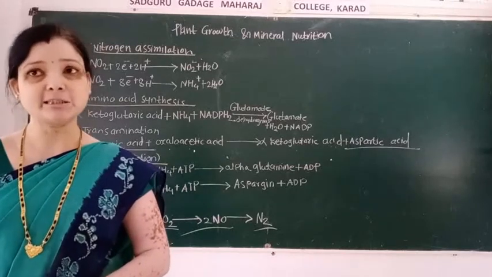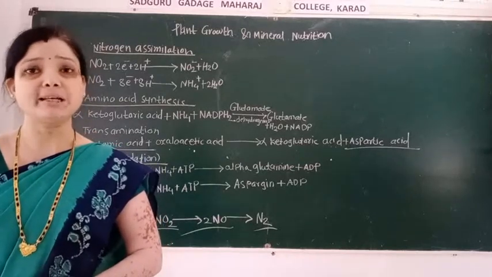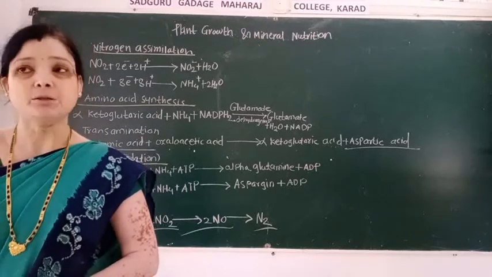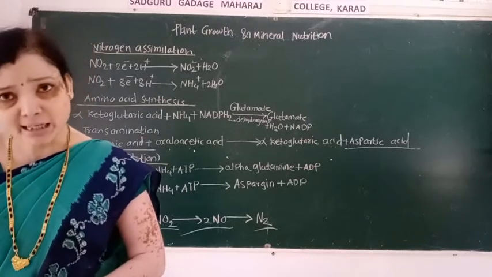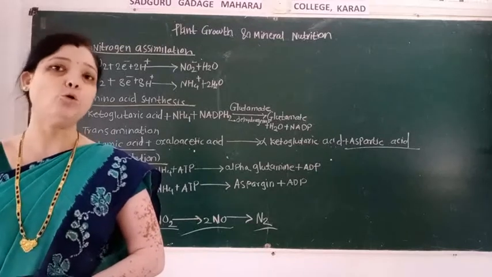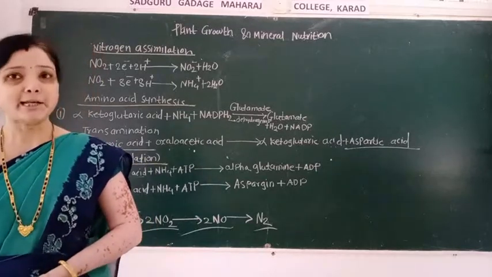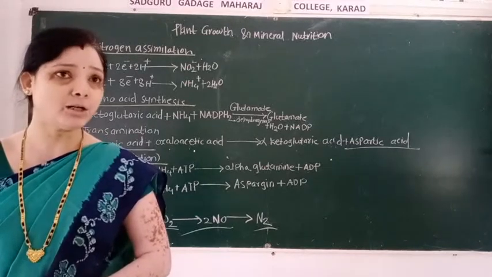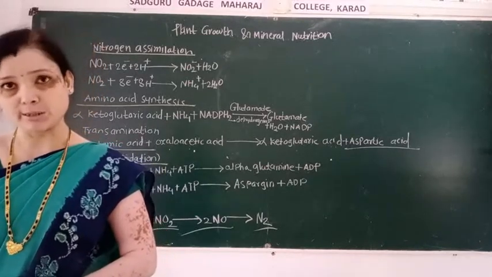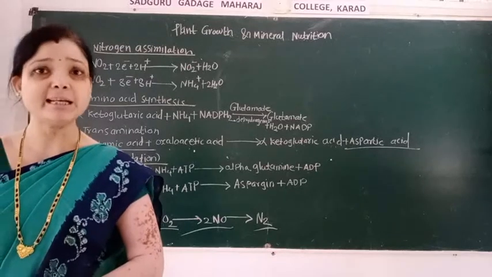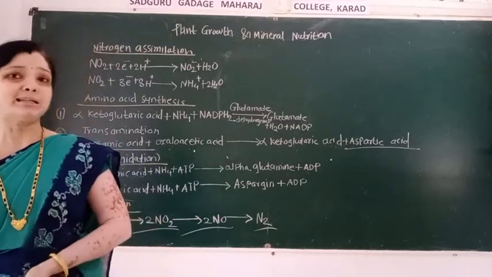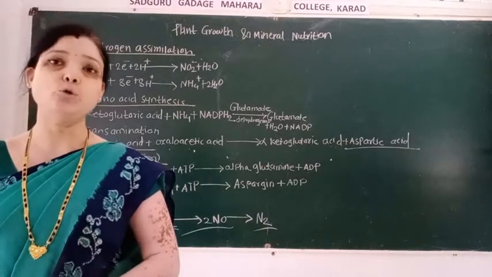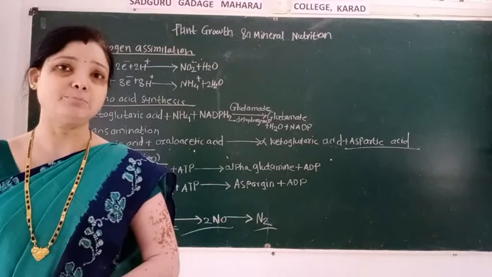Denitrification is the conversion of 2 NO3 into 2 NO2. This 2 NO2 gets converted into 2 NO, and finally atmospheric nitrogen formation takes place. This process is known as denitrification, and in denitrification Pseudomonas and Thiobacillus bacteria take part.